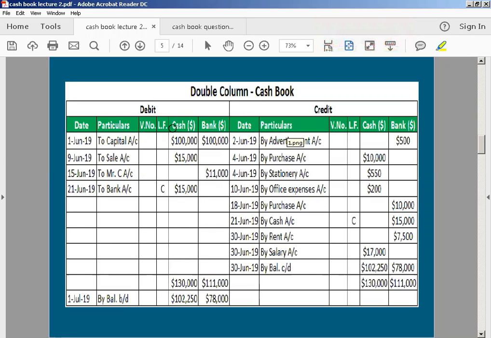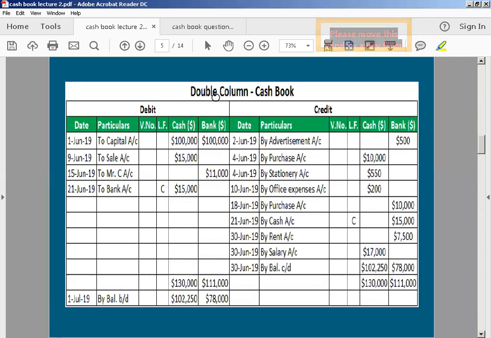In this, the receipt side doesn't have the sales discount column, and the payment side doesn't have the purchase discount column. So when we do not have the discount columns, this is called your cash book. Clear? Double column cash book, or two column cash book. This is for all those who are requesting me by emails or messages. So this is the structure of the two column cash book.